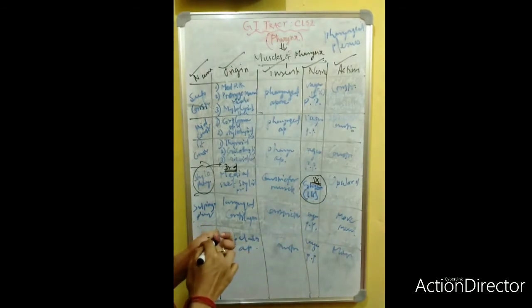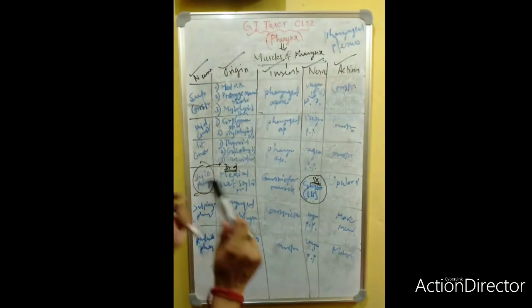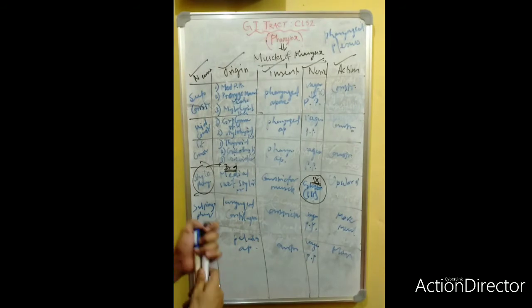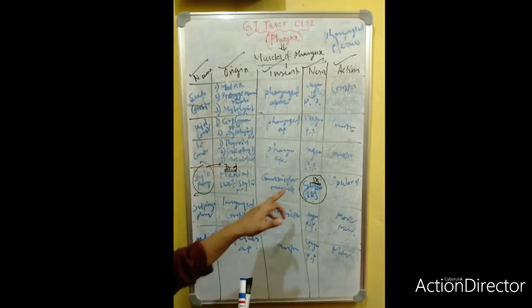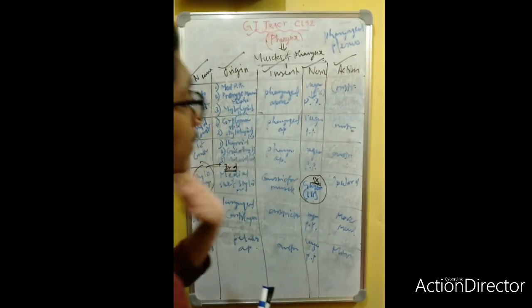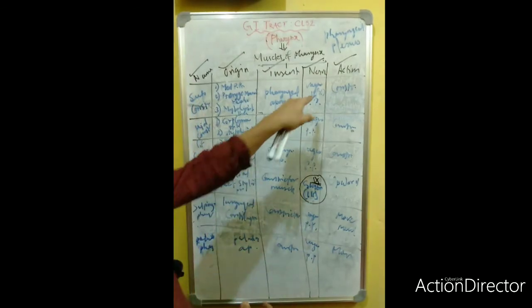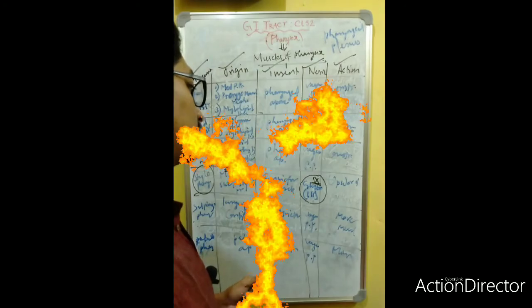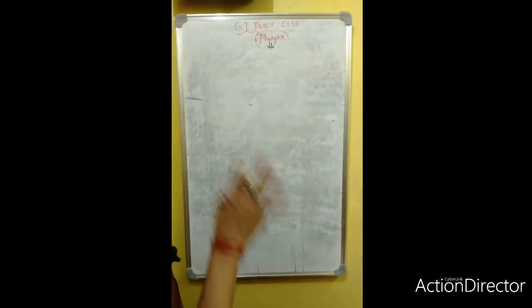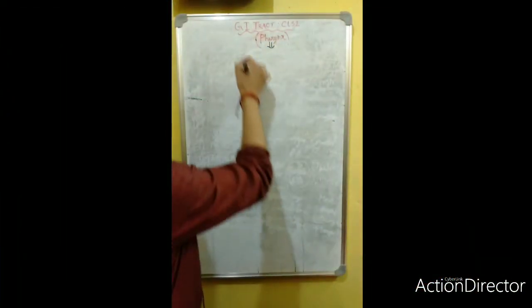This ninth cranial nerve actually does not form the pharyngeal plexus. How does the pharyngeal plexus form, where is its location and what does it supply? So this chart is actually very important. Stylopharyngeus is, again and again I mention, one of the exceptions, because all are supplied by the vagus nerve, while this is supplied by the glossopharyngeal nerve. Again I mention, a diagram is a must. So what is the diagram?